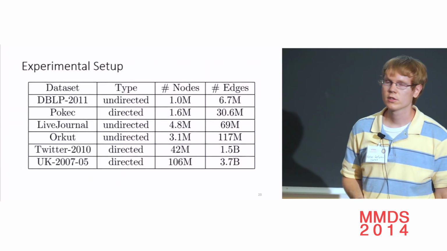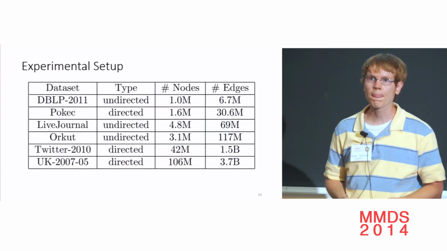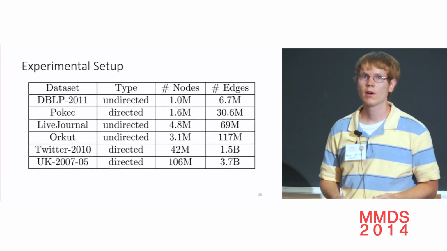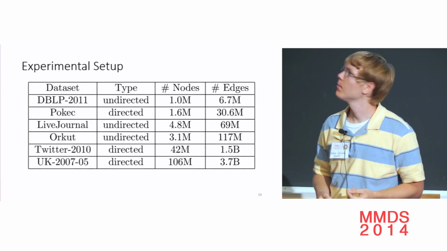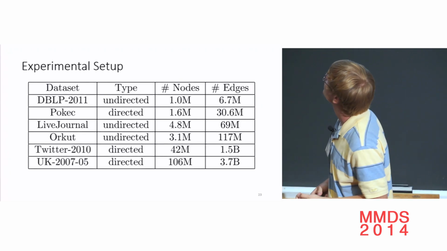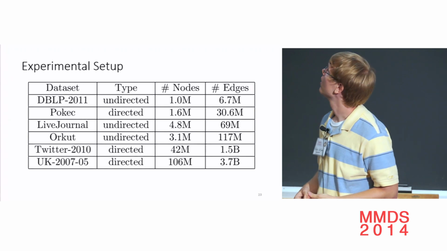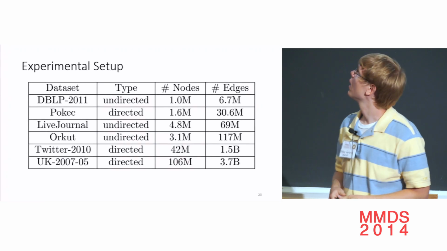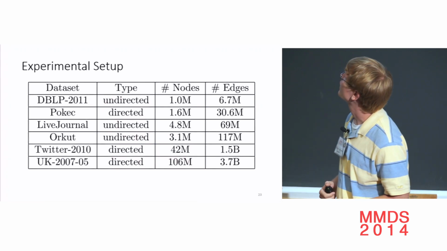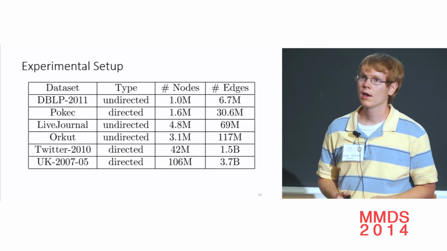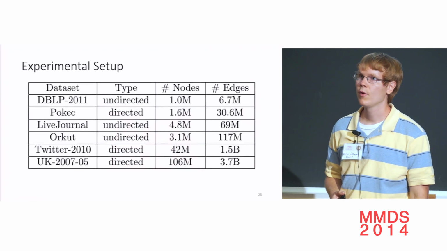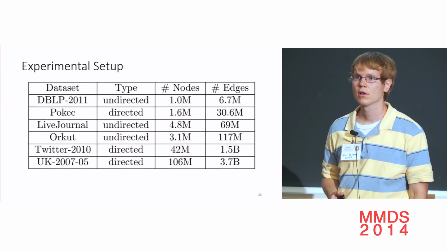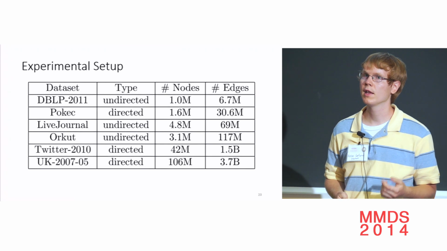Okay, now I'll talk about the experiments that measure the runtime. We use 6 different data sets for a good variety. 3 of them are undirected, the DBLP collaboration network, and the LiveJournal and ORCID social networks. And 3 of them are directed, the Pokec and Twitter social networks, and a web graph from the UK. And they range in size from a few million edges to a few billion edges.